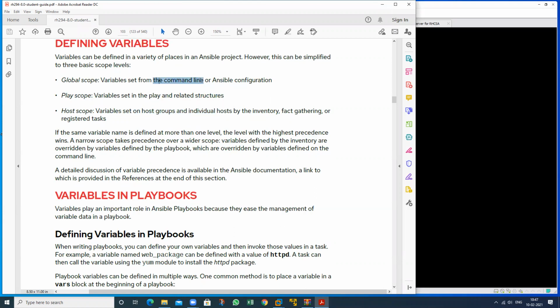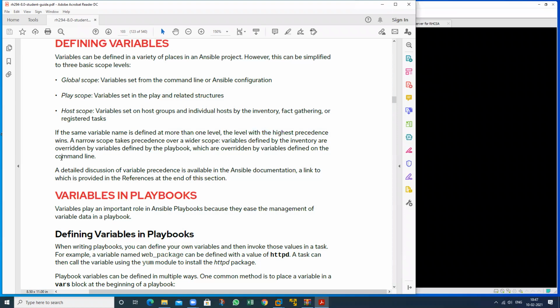The command line variable takes first preference, the playbook has second preference, and the inventory has third preference. A narrow scope takes precedence over a wider scope. Variables defined by the inventory are overridden by the variables defined by the playbook, which are overridden by the variables defined on the command line.